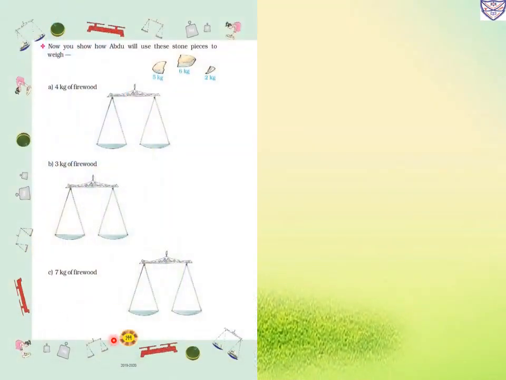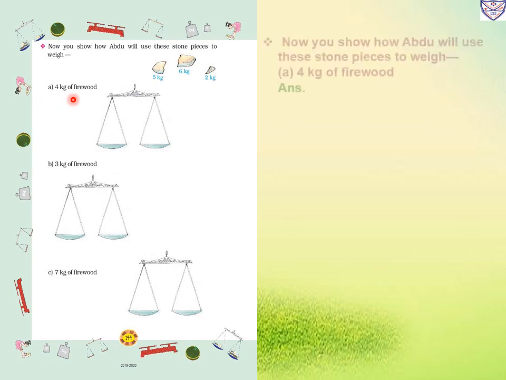Now next, page number 144. Now show how Abdu will use these stone pieces to weigh. He has 5 kg, 6 kg and 2 kg stones. First we want 4 kg of firewood. So how will we measure?